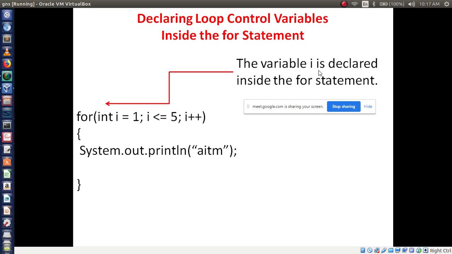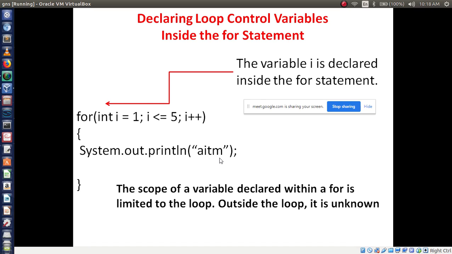So here what will happen? The variable I is declared inside the for loop. See, the keyword or data type is int, variable name is I, initialization with 1. So this is also another kind of statement. Is that clear? What is the use of declaring the variables inside the for loop? The scope of a variable declared within a for is limited to the loop. This is important. This I is responsible only for this loop. If you use I outside this loop, it will not be effective.